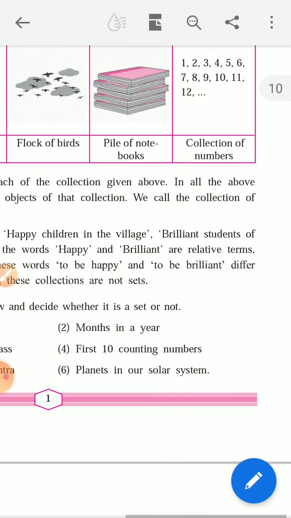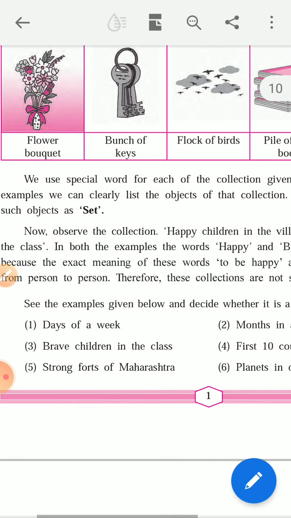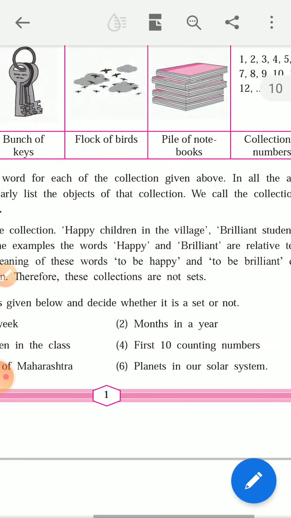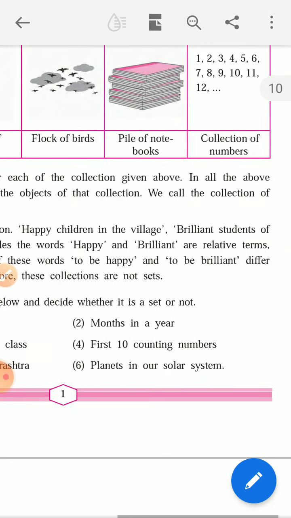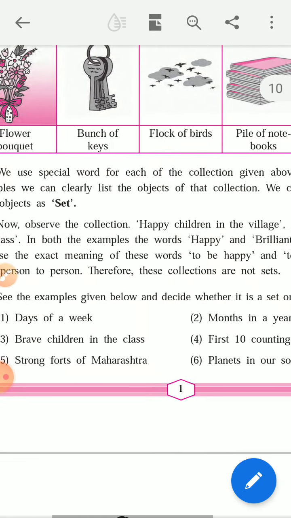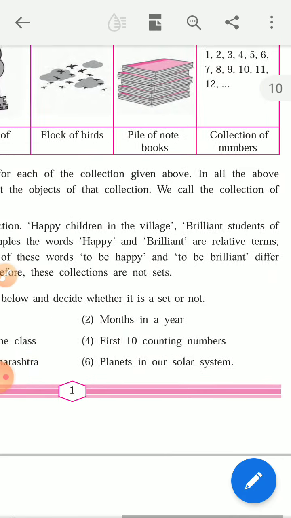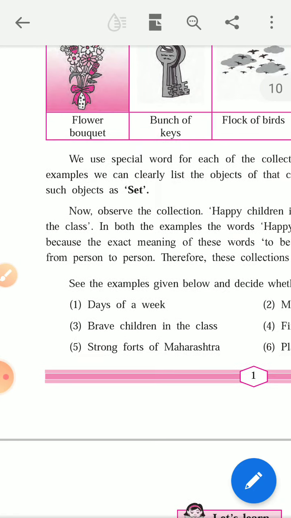Now observe the collection happy children in village, brilliant student of your class. In both examples, the words happy and brilliant are relative terms, because exact meaning of these words, to be happy and to be brilliant, differ from person to person.